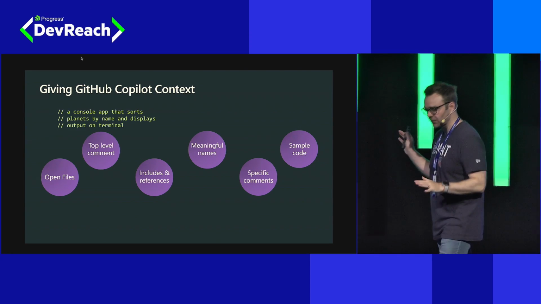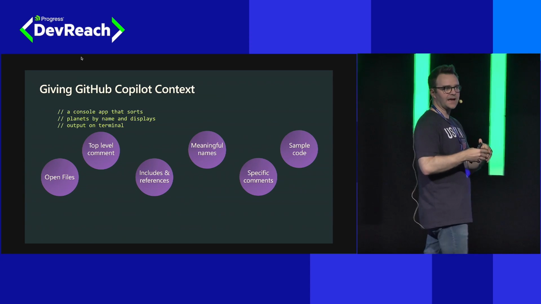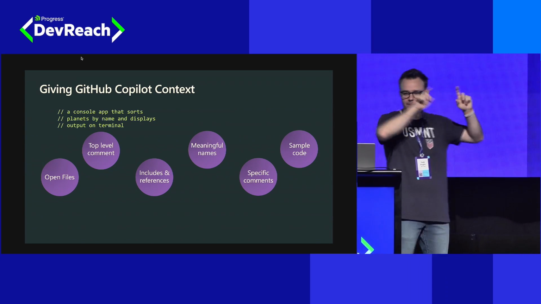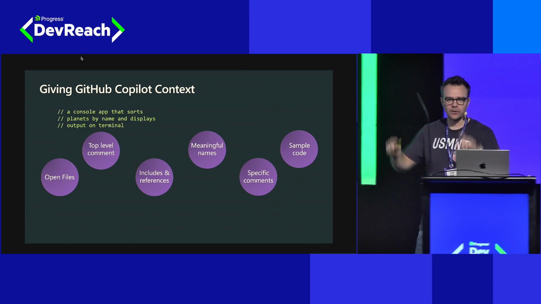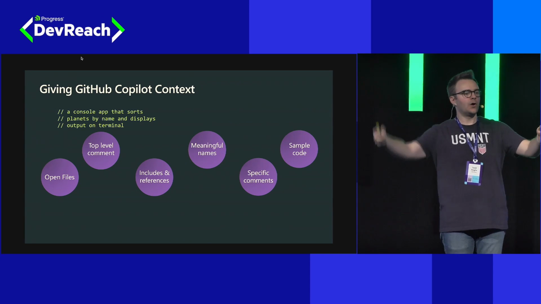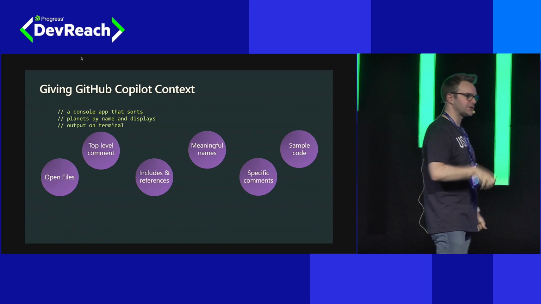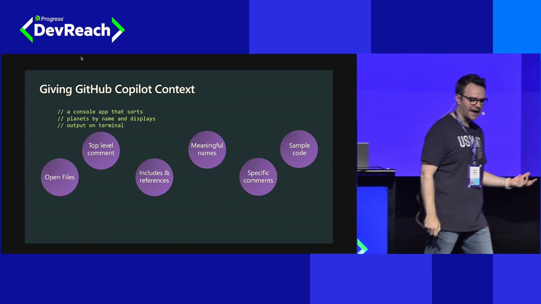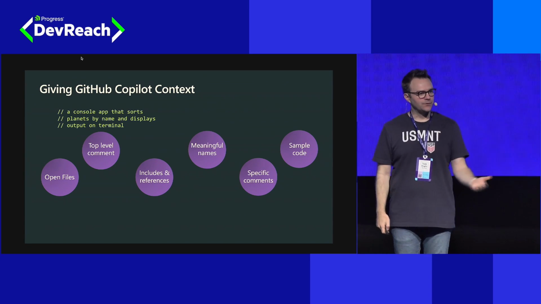A top-level comment is also a valuable way to guide GitHub Copilot. This is like giving Copilot a goal, helping it understand what you're trying to do in this file. So a top-line comment like, a console app that sorts planets by name and displays output on a terminal, at the top of a file, now all of the completions that follow know that that's what you're trying to do. And so it can guide GitHub Copilot to giving you better completions as you work through the rest of that file. Includes and references obviously are going to have value to GitHub Copilot. It's going to understand the libraries that you're working with. Meaningful names matter.